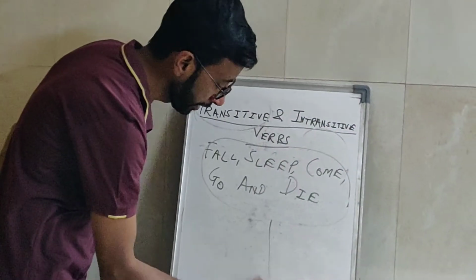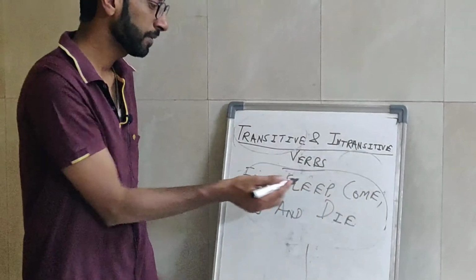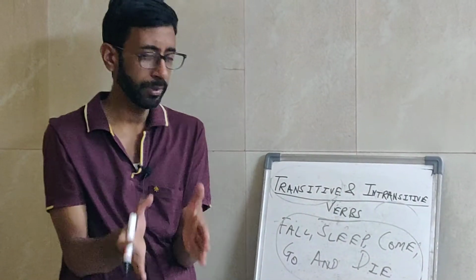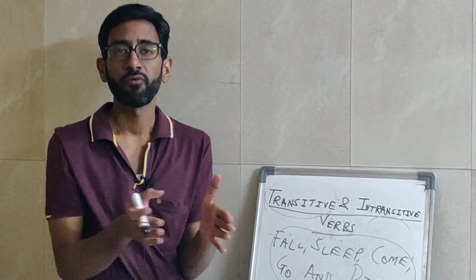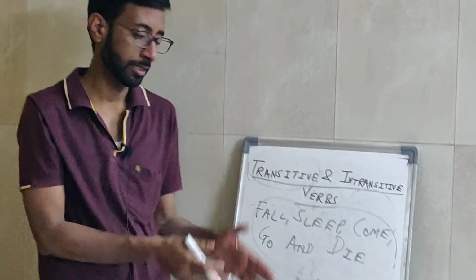So basically verbs cannot be categorized completely into transitive and intransitive. It depends on their use whether a verb is transitive or intransitive.